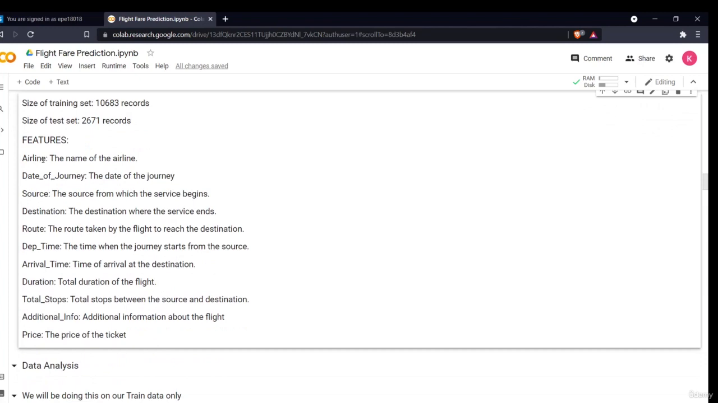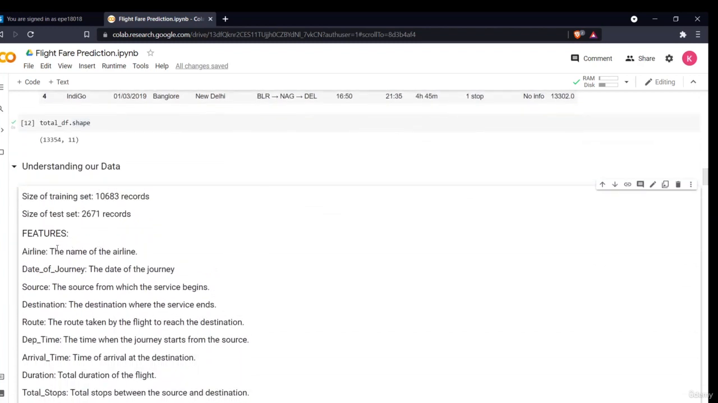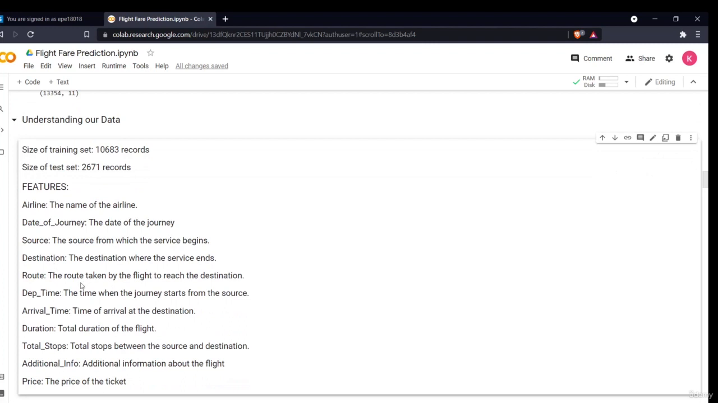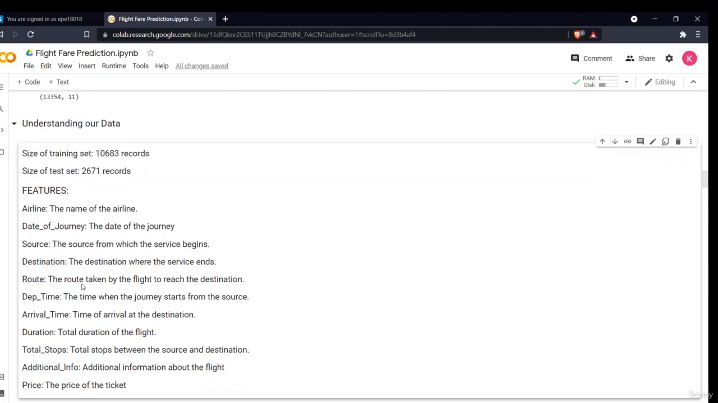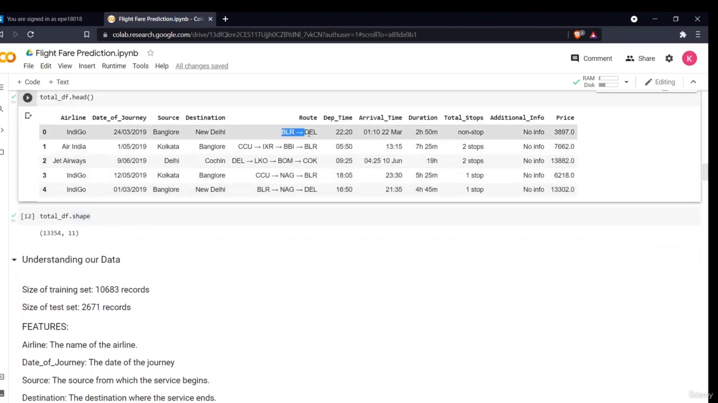Now, these are the different features our dataset has. Airline is the name of the airline: IndiGo, Air India, Jet Airways. Then the date of journey is the date of the journey which the passenger has to do. The source is from where the passenger starts the journey, and the destination is where the passenger will end the journey. The route is the main route taken by the flight. If it's a direct flight, there'll be no route in between, and if it's a halting flight, then there'll be different routes.